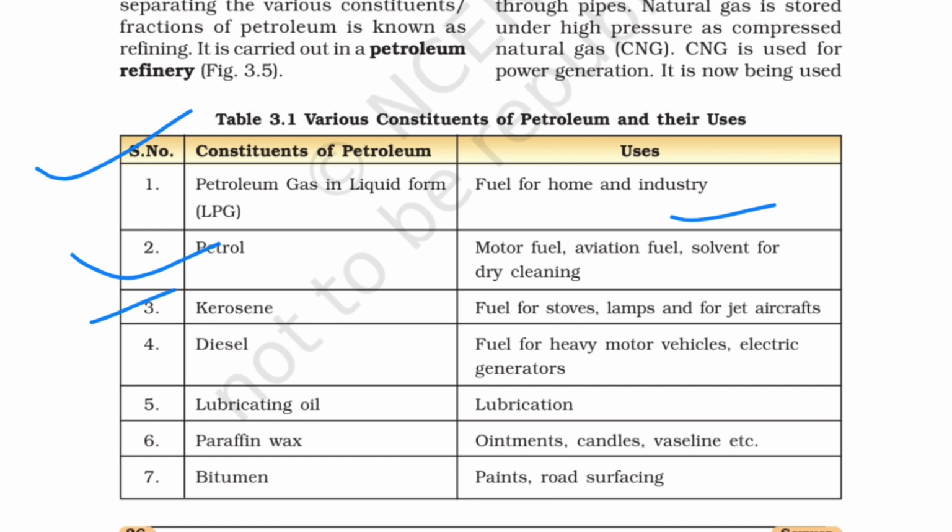Earlier, kerosene was used in much quantity for lighting the stoves and the lamps. Now it is not of much use. Then diesel: fuel for heavy motor vehicles and electric generators. Lubricating oil is used for lubrication. Then paraffin wax: ointments, candles and Vaseline. Then bitumen. Bitumen is used for paints and in road surfacing. Earlier coal tar was used, now bitumen is used.